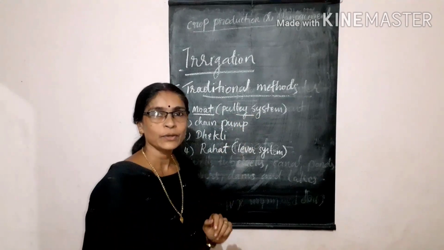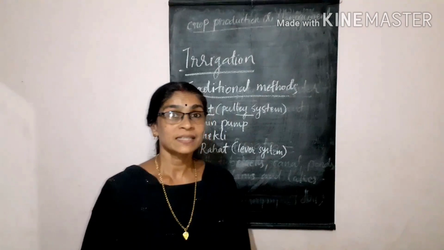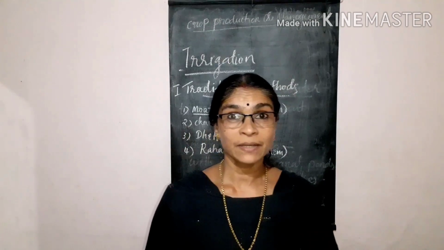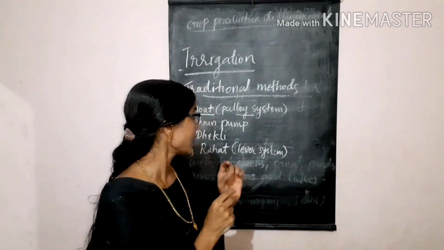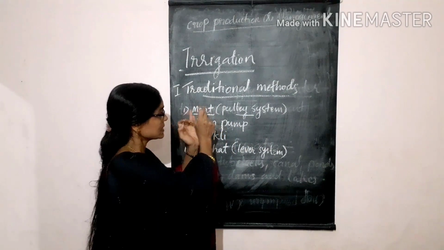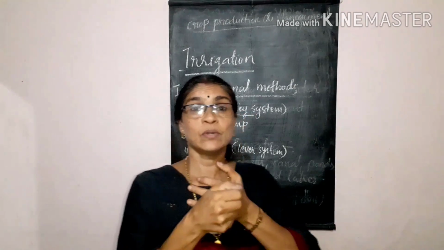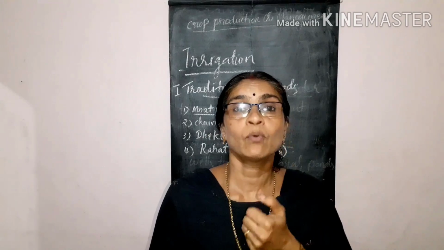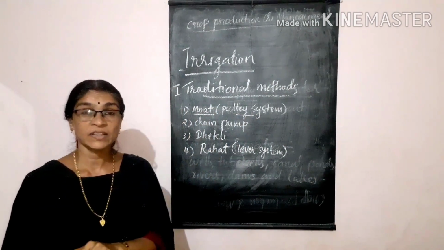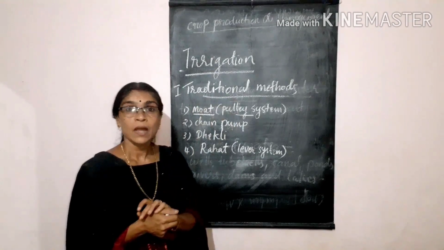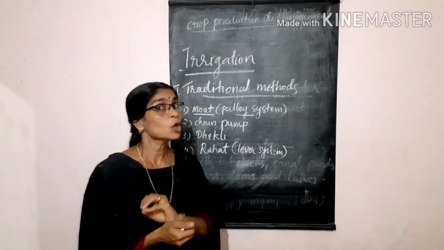Think about how in your home the water is drawn from the well. If there is no electricity, we can't take it through the pipe. We have to draw water from the well. We are using one pulley. Same like that, in the mote system, with the help of the pulley, man is lifting the water from wells, canals and also from the lakes. If your house has a pulley, you have to observe that.